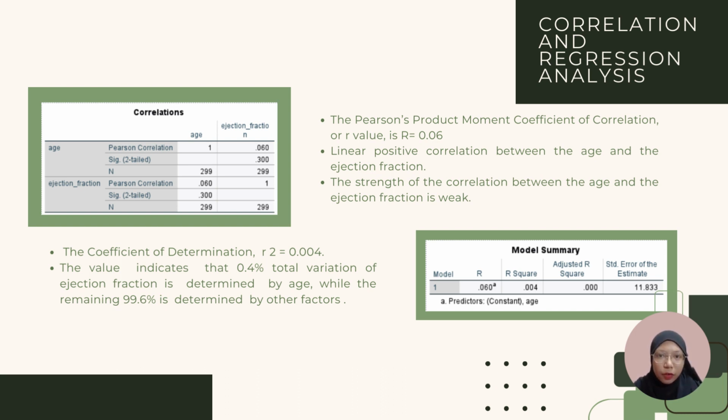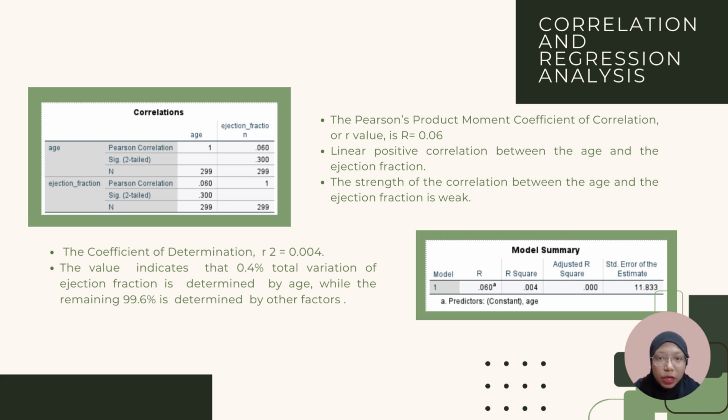For correlation value that we have obtained, the Pearson's product moment coefficient of correlation or R value is R equals to 0.06. The result shows a linear positive correlation between the age and the ejection fraction. Also, the result shows that the strength of the correlation between the age and the ejection fraction is weak. This is because R value is closer to the number 0, then the closer number to 0, the weaker the correlation.